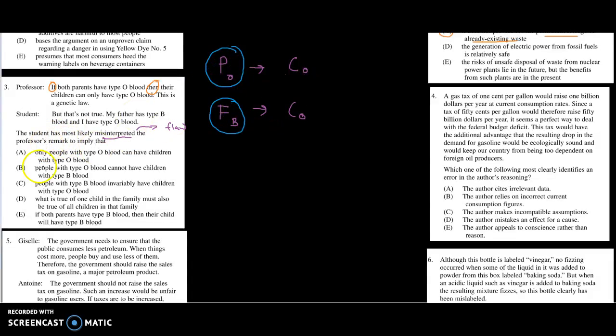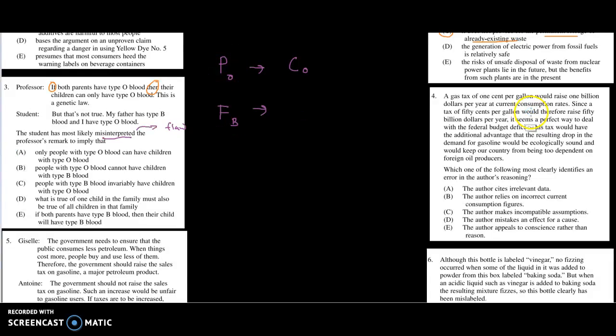So let's just go ahead and go down the list here. Let's see, option A, only people with type O. Yeah, that's it right there. The misunderstanding is the professor is not saying that the only way that you can end up with type O is if both your parents have type O, right? So that would be the error right there. I feel like I could probably explain more on that one, but I think it's hopefully relatively straightforward. There's our problem. All right, let's move on.